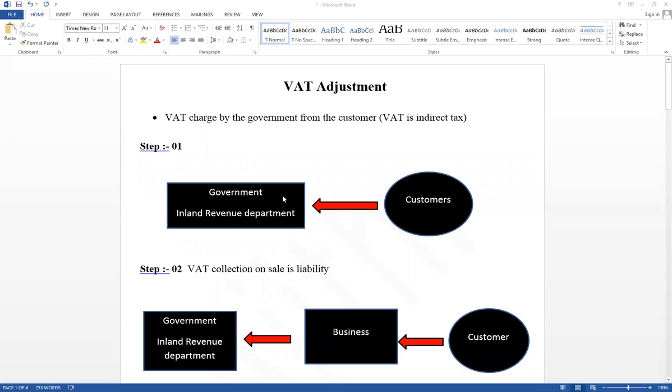Therefore, the government charges VAT from the customer. That is an indirect tax. A separate department is available, called the Inland Revenue Department. Right now, think about why it affects a business organization. VAT is charged by the government from the customer. It is not an effect on the business, but why is it relevant for a business organization?